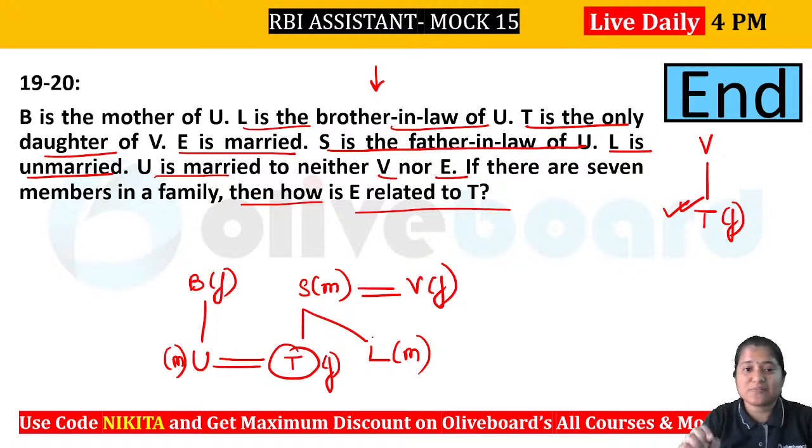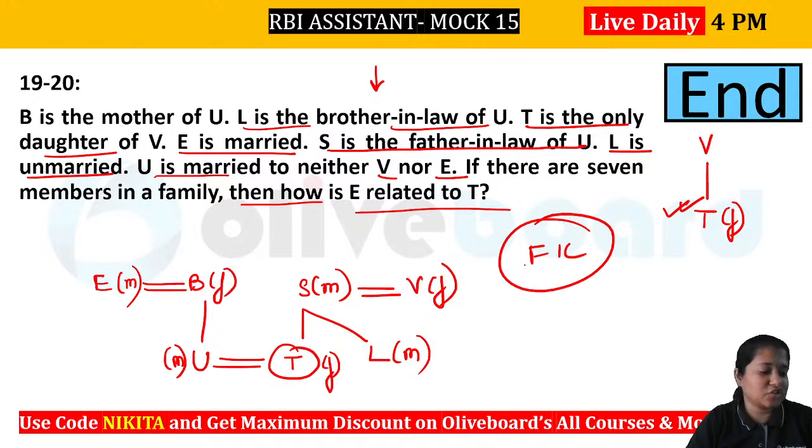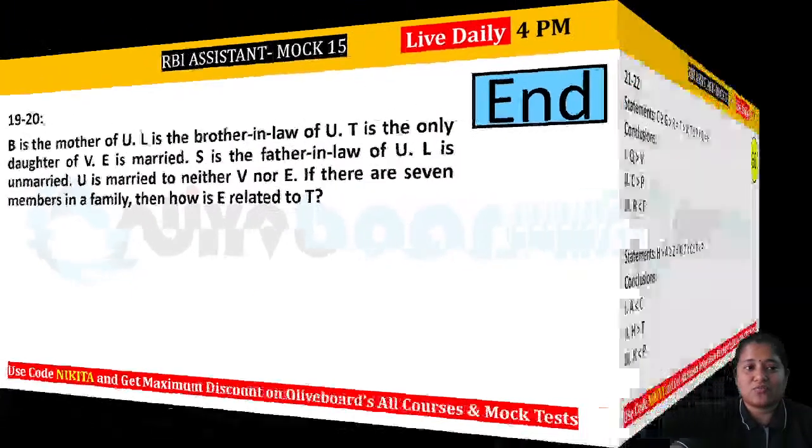So now we have 6 persons, right? So now we have got these 6 persons. Now E is a married person. So E has to be a married person here. And we know that this L was unmarried. So where will we have E? Where will E go? E has to be this person here, because this is the only possibility to place, right? So E will be married here. So E is going to be a male person here. Okay? So how is E related to T? So you can see that E will be the father-in-law of T. Everybody clear with this? So father-in-law would be the right answer here. Okay? Everyone clear with this particular question? Okay, we'll go to the next question.